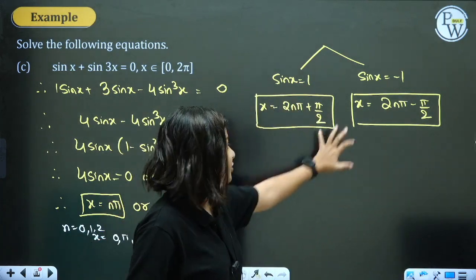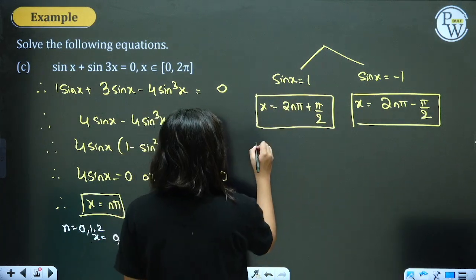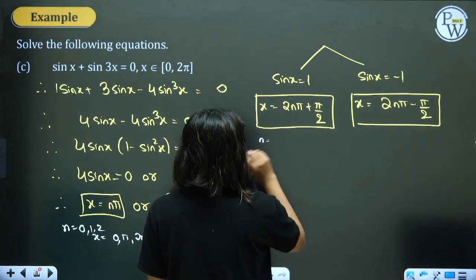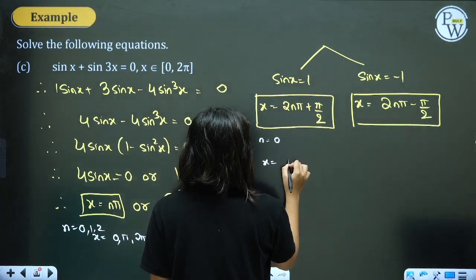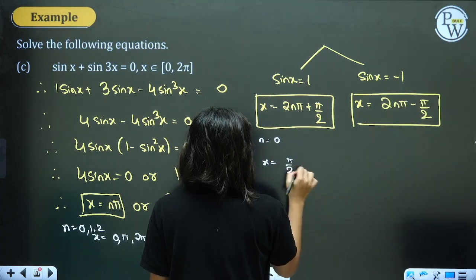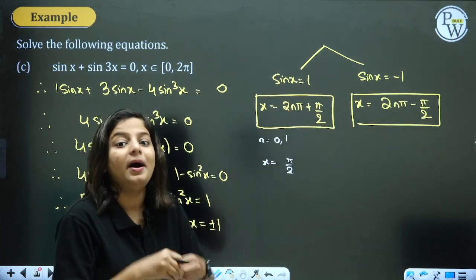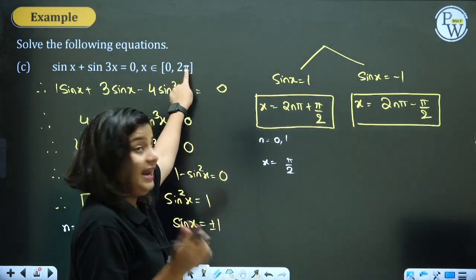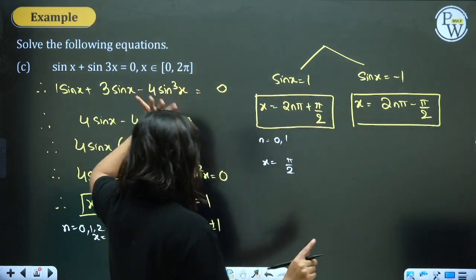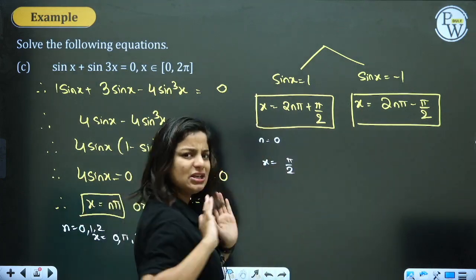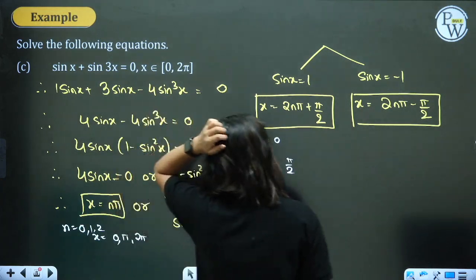Now let's go for the second and third portion. What n can we take? If I take n as 0, x will be pi by 2. If I take n as 1, I'll get 2 pi plus pi by 2. And I cannot go beyond 2 pi. So n cannot be taken as 1. Only pi by 2 is the possible solution.